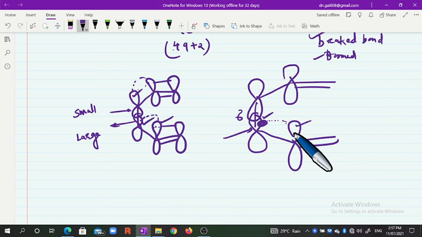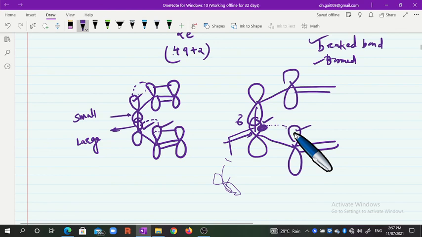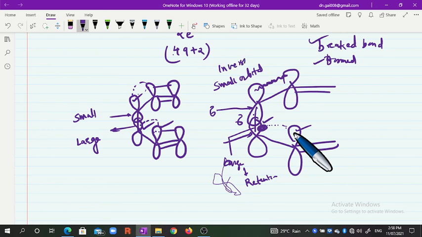Such a sigma bond orbital is considered the larger orbital. And in this case, the sigma bond is from the lowermost orbital, but the pi bond is from this top orbital. Therefore, it is considered a small orbital. If there is a large orbital, there is retention in configuration, and if there is a small orbital, there is inversion in configuration. Remember that.